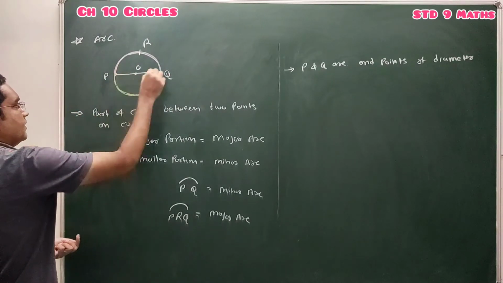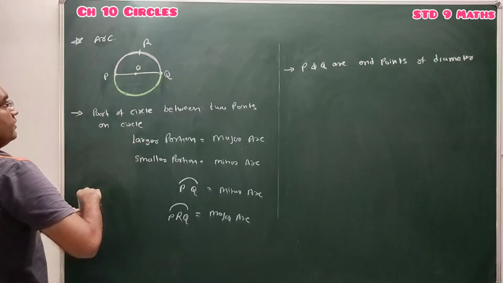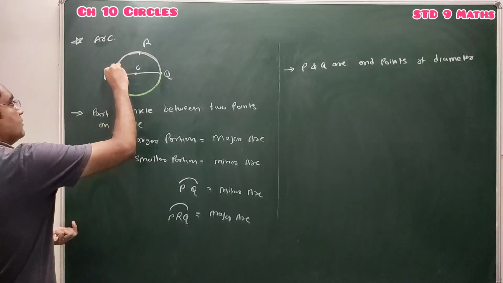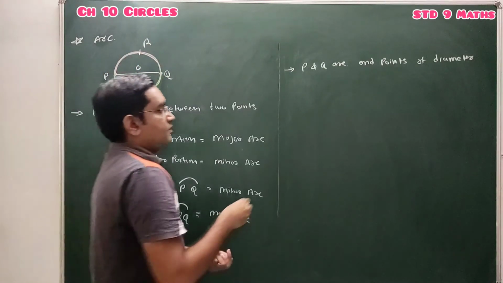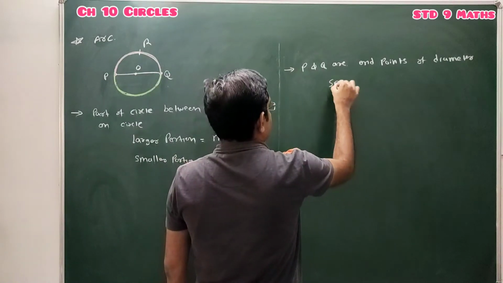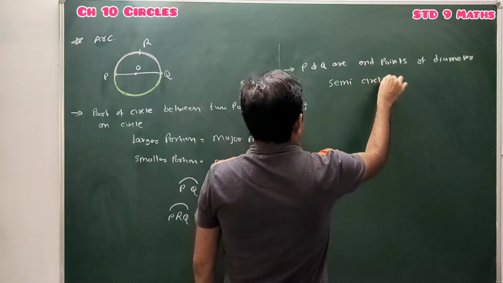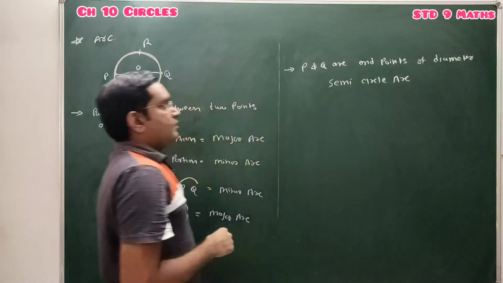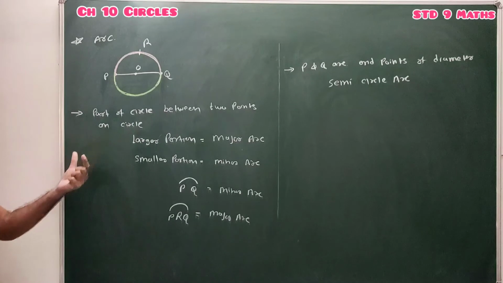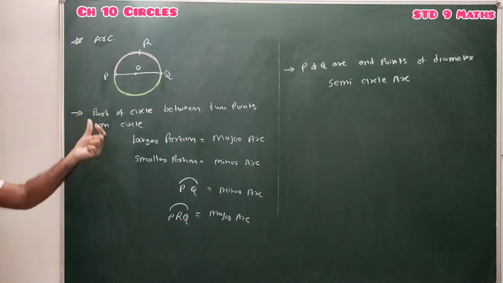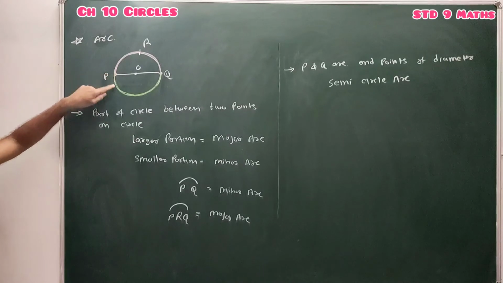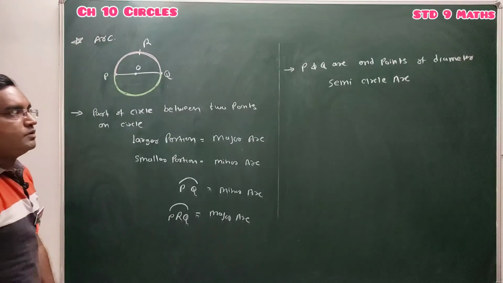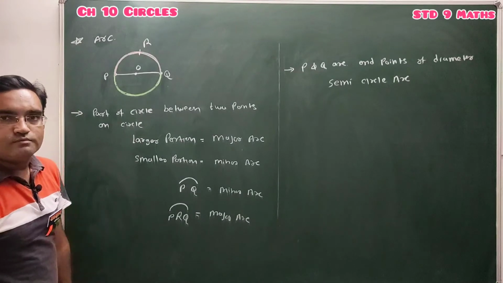This green portion and this pink portion become equal in length. So now the minor arc and major arc both become equal, and that arc is known as a semicircle arc. So if P and Q are the end points of the diameter, we get two portions of the circle having equal length, and those portions are known as semicircle arcs. You can write semicircle arc PQ. Both are equal. Clear, students? Pause the video and note it down.